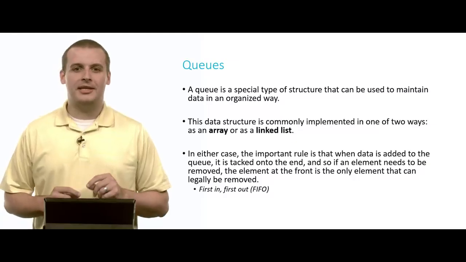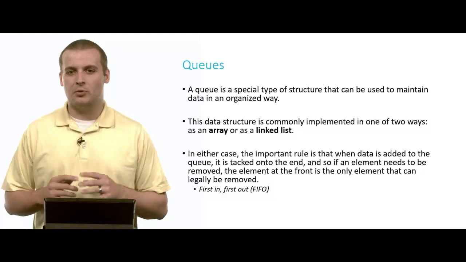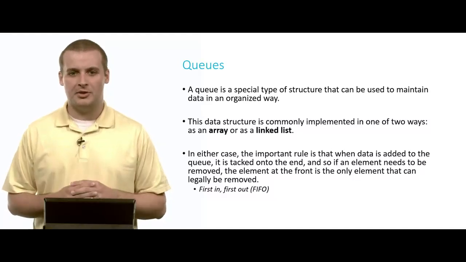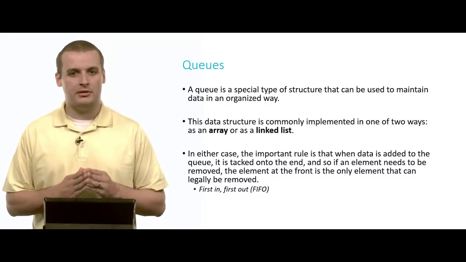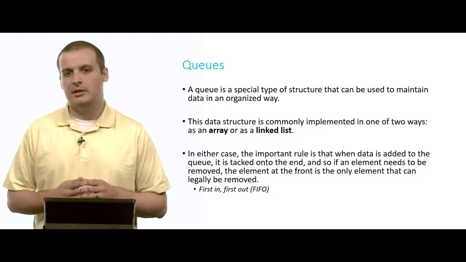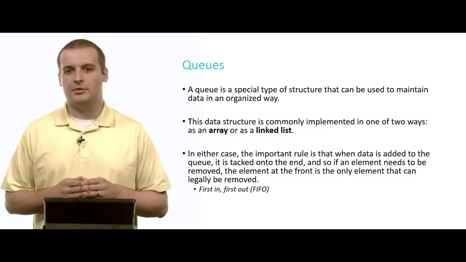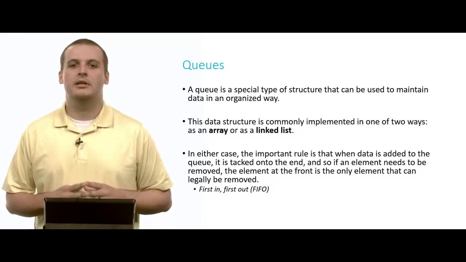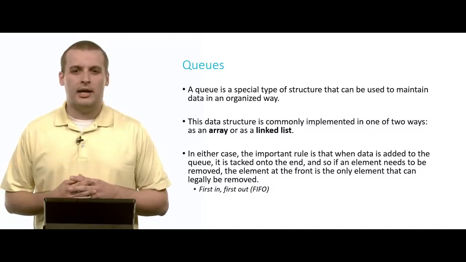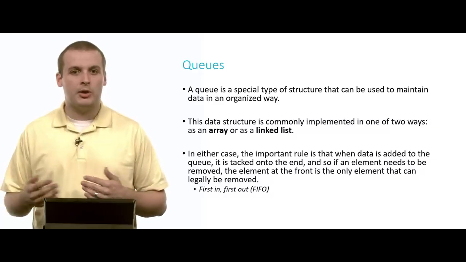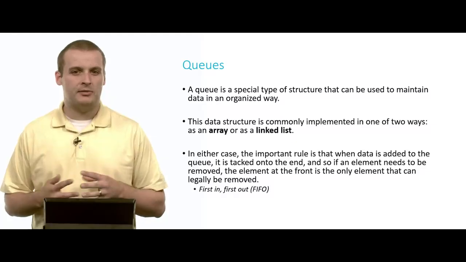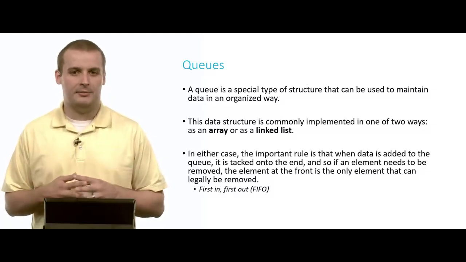Unlike a stack, the rules that we use to determine when things get added and removed from a queue are a little bit different. Unlike a stack, which is a LIFO structure, last in, first out, a queue is a FIFO structure, FIFO, first in, first out. Now, you probably have an analogy to queues if you've ever been in line at an amusement park or at a bank. There's sort of a fairness implementing structure, right?